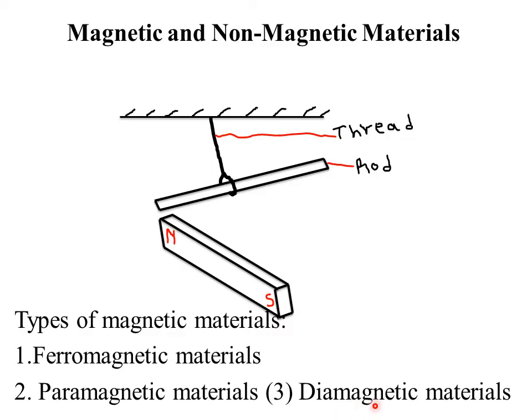Now, only like poles of a magnet are actually repelling. When we talk of like poles, we mean a north pole with a north pole. A north pole with a north pole will always repel each other, and a south pole with a south pole will also repel each other. So materials that are repelled by a magnet are called diamagnetic materials. An example is a north pole with a north pole, another example is a south pole with a south pole.